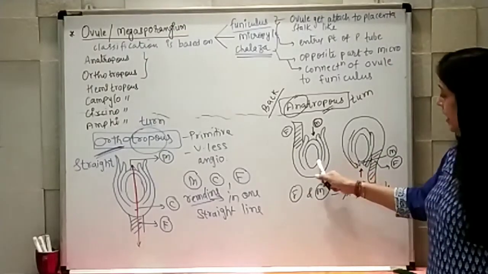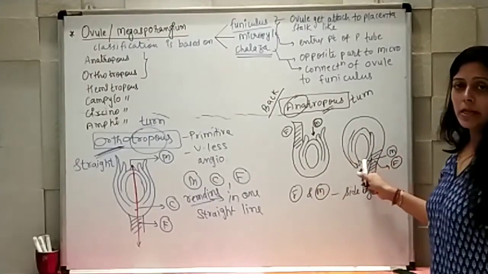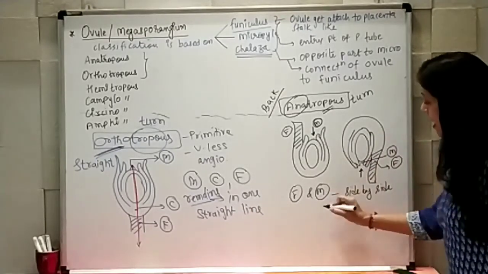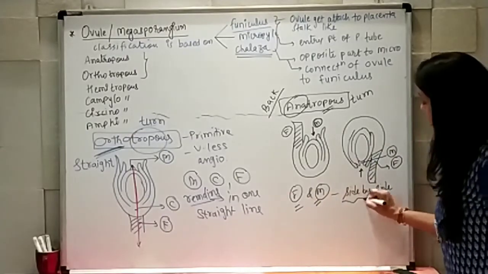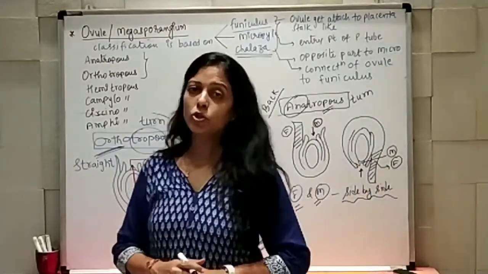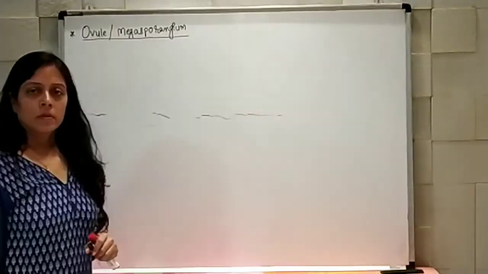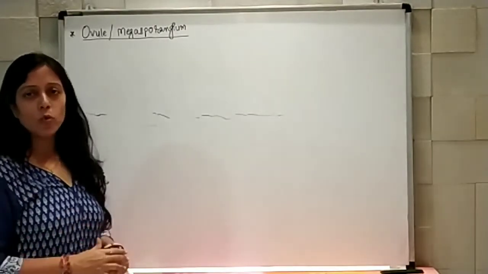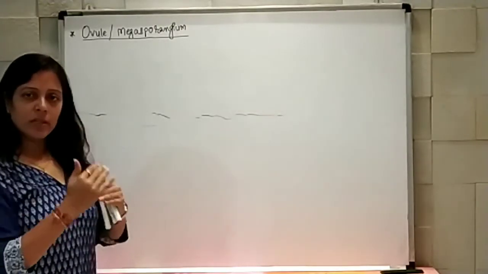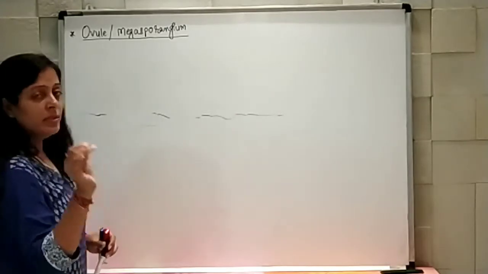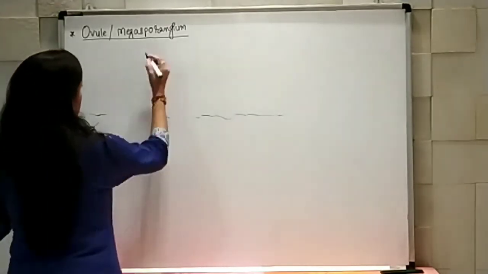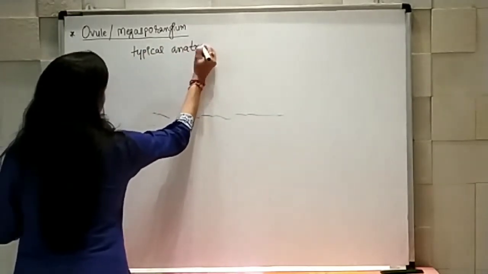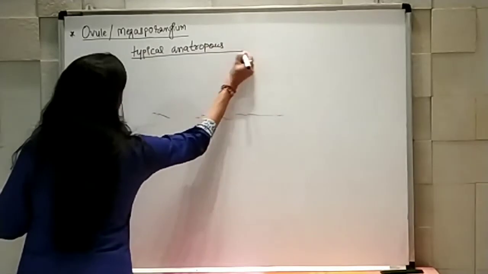आपकी टेक्स्ट बुक में ये डायग्राम दिया है. अगर मैं ये डायग्राम भी ले रही हूं, so then nothing is wrong in that, because the idea is micropyle and the funiculus remain side by side to each other. So now I am going to explain to you the structure of a typical angiospermic ovule, and we need to understand the various parts of that, right? So that is the anatropous ovule. Typical anatropous ovule.